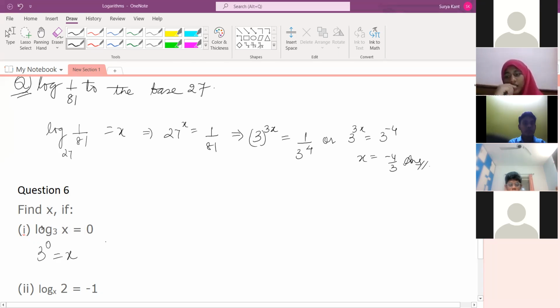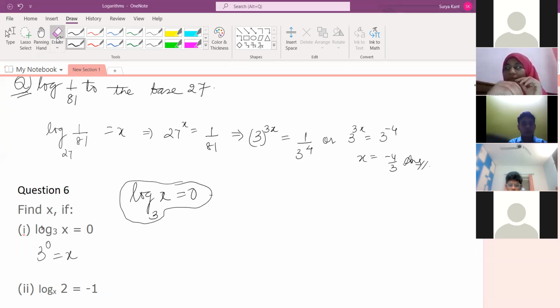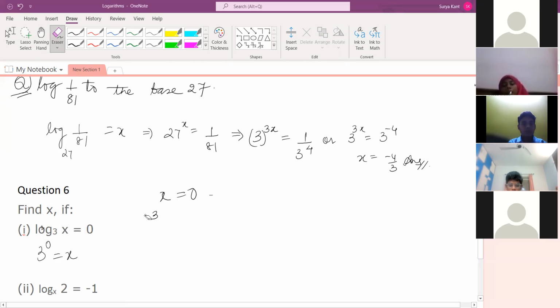Log x to the base 3 is equals to 0. So we are just converting this one into the exponential and exponential to log. That is the other way to write. So what will be the answer for this? x is equals to 1.